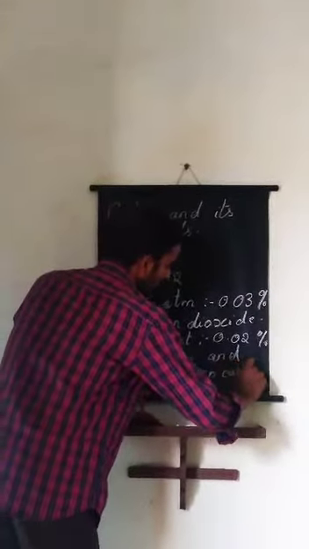Okay, so what is meant by carbon? Carbon is a non-metal which is having atomic number 6 and the mass number is 12. So it is present in Earth atmosphere in gaseous form. So in Earth atmosphere about 0.03% is present as carbon dioxide, and in Earth crust it is present as 0.02% as carbonate and hydrogen carbonate.